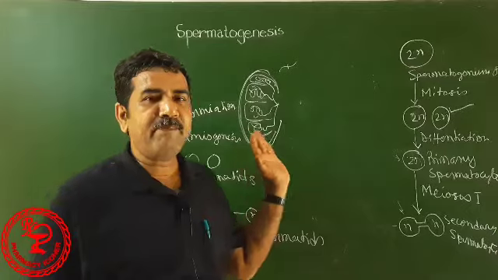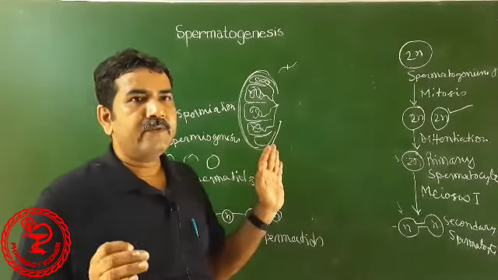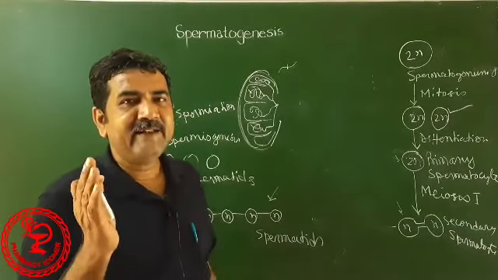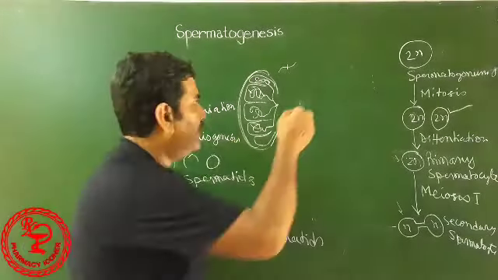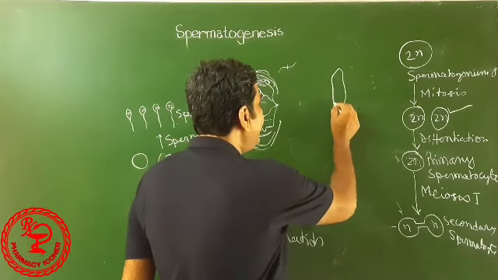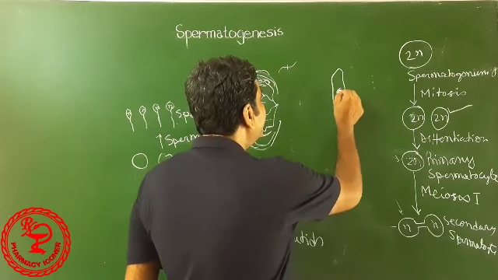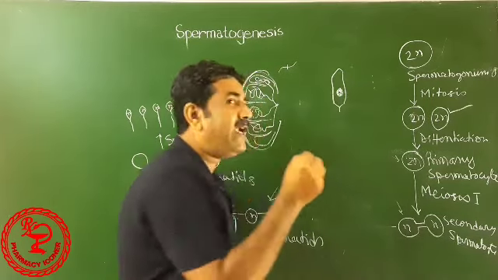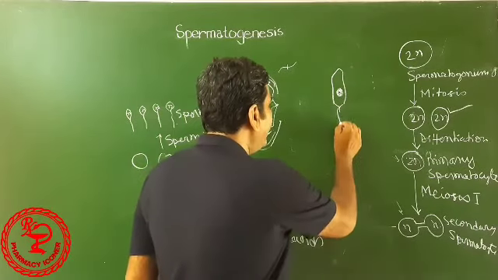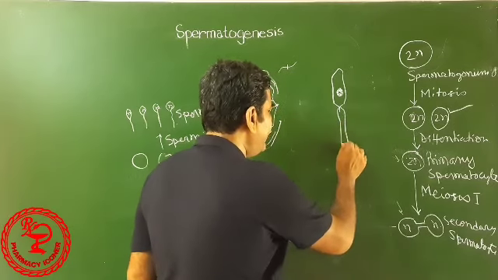After the spermiation, the sperm matures further and takes characteristic shape like this. Here a head is there where the nucleus is present, which contains haploid DNA, and a body and a tail.